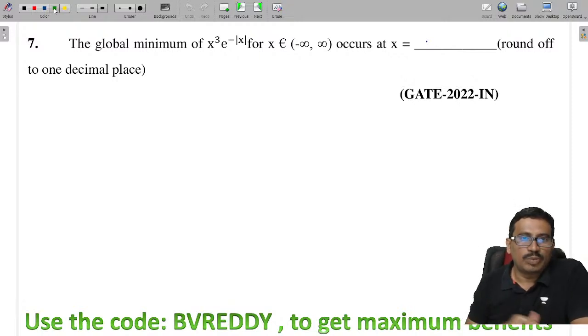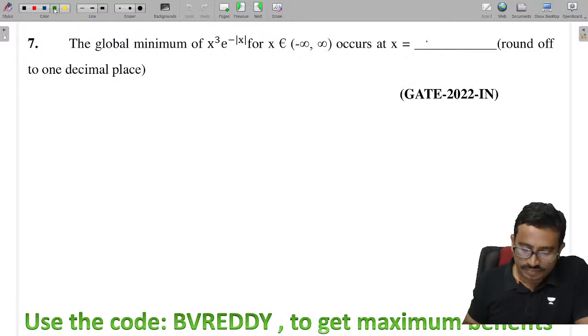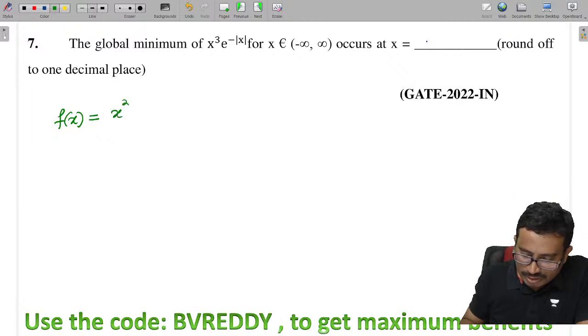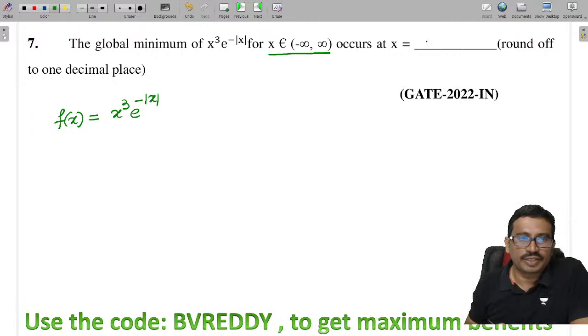Next, tell me the global minimum of the function. The global minimum we need to find. So f of x is given as x cube into e power minus mod x in the interval from minus infinity to plus infinity.